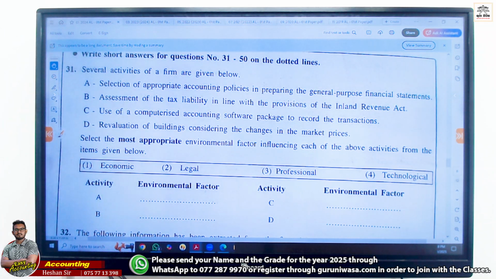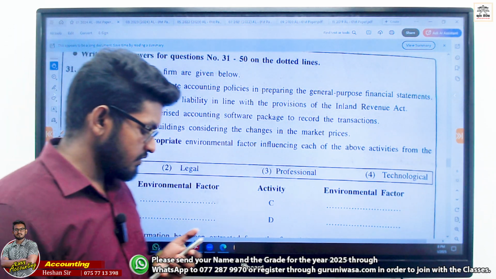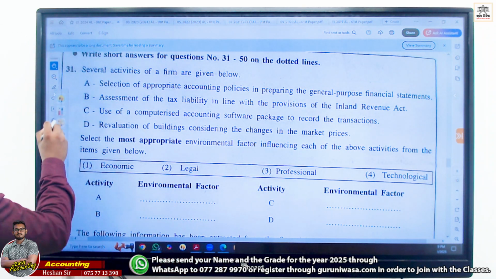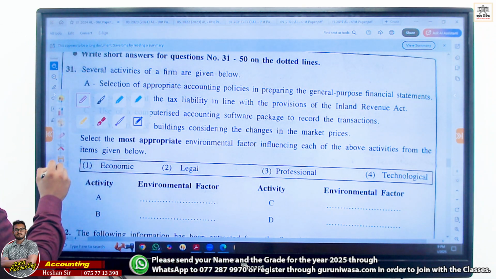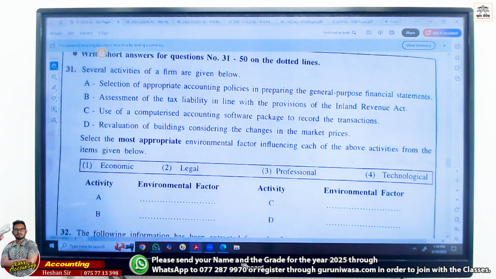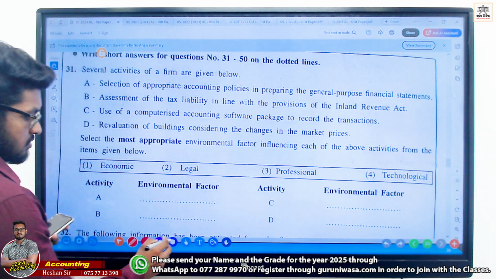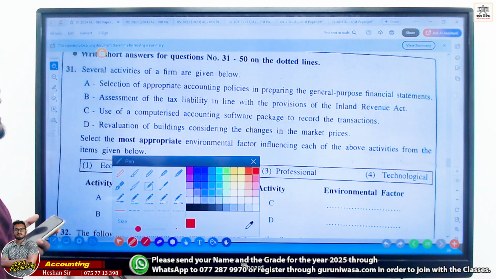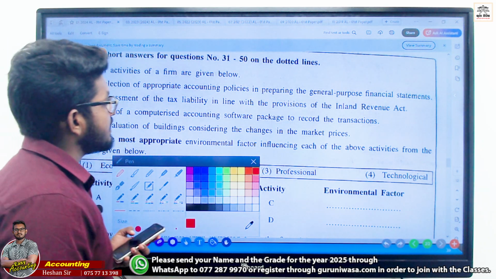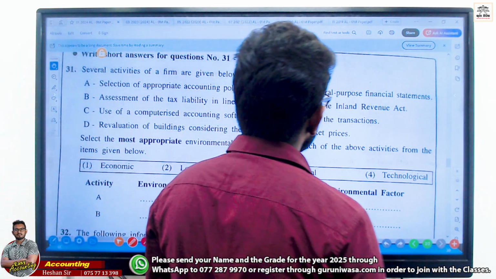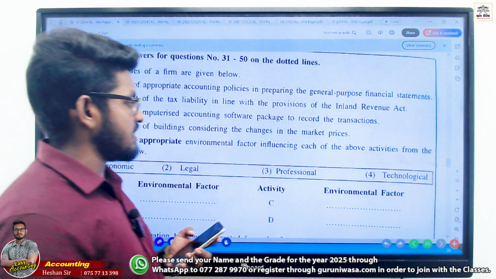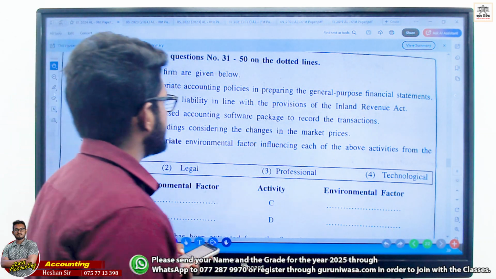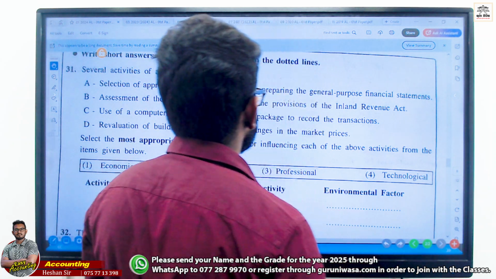Several activities of a firm are given below. Activity. Right. Okay. Let's see. Selection of appropriate accounting policies in preparing the general purpose financial statement. Assessment of the tax liability in line with the provisions of the Inland Revenue Act.